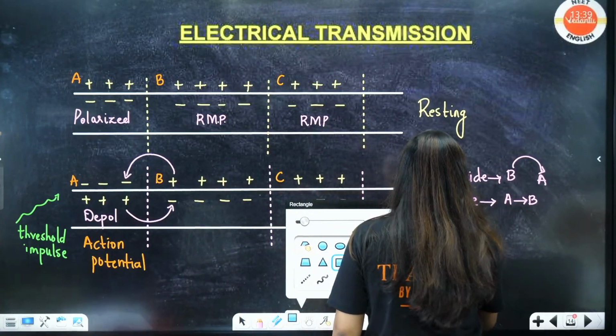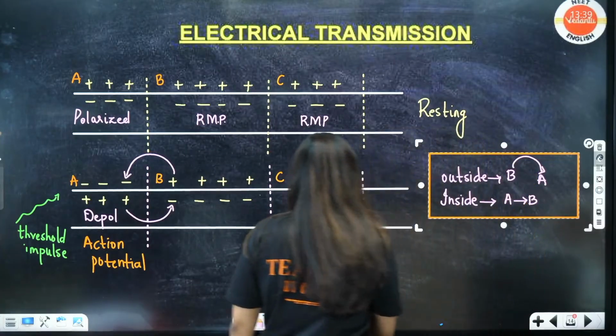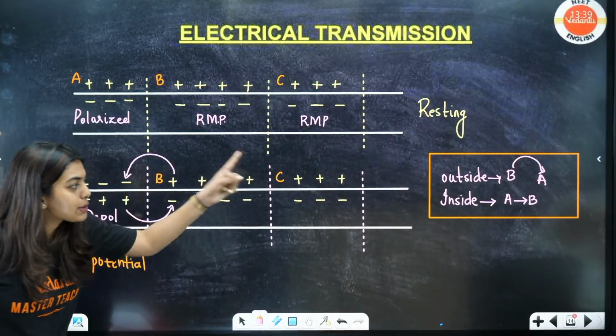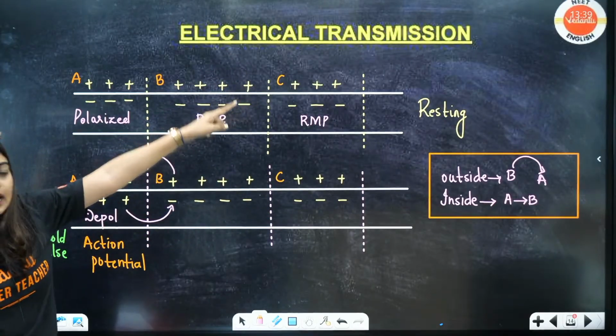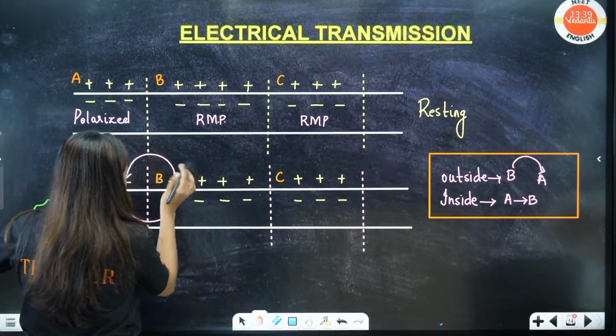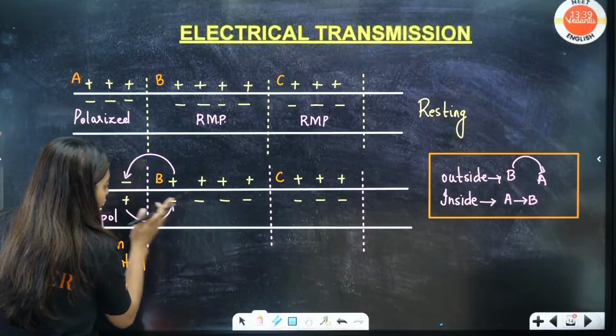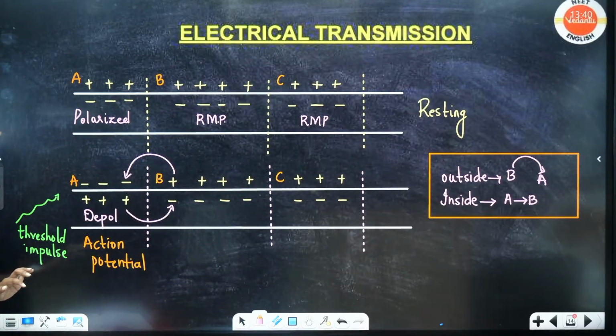Those who did not understand, ask me for an explanation again, but do not skip this topic. This is how the transport will happen till the end of the axon. This will move here, this will move here, and the same way onward. Like this, the charge will keep continuing. Okay, clear?